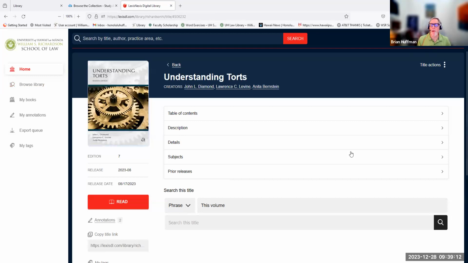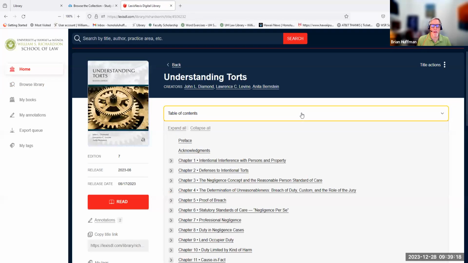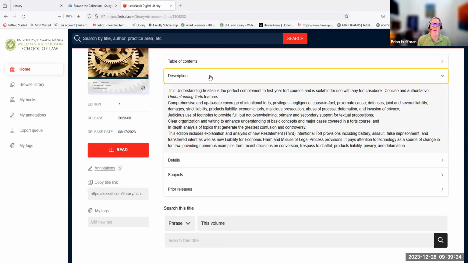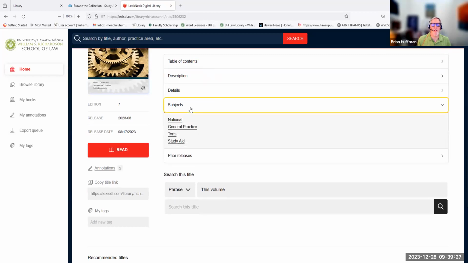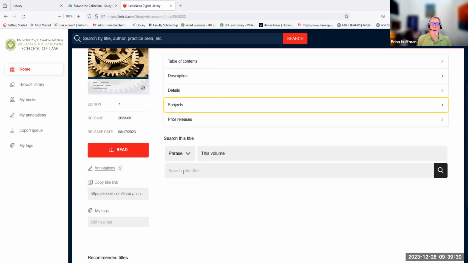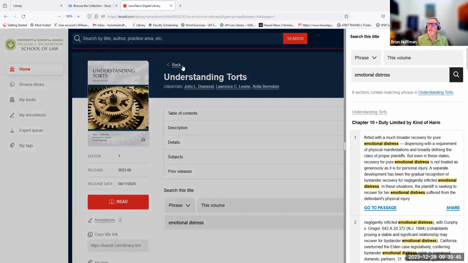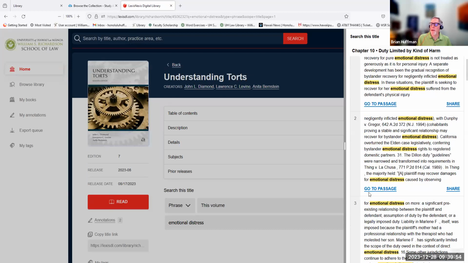This is just how you interact with the book for the first time. You're presented with tabs that you can drop down to see the table of contents if you want to see what's in there, and then you can go directly that way if you want. You can also see a description of the book if you want to see what it says it covers, as well as any subject matters. But let's say we wanted to search for a phrase within this volume, and we were curious to do some further expansion into seeing what's in there with emotional distress. So it searches the title and gives you a pop-up here on the right, giving you some examples, little summaries of the text where it finds that mention, and you can go right to the passage should you choose to.